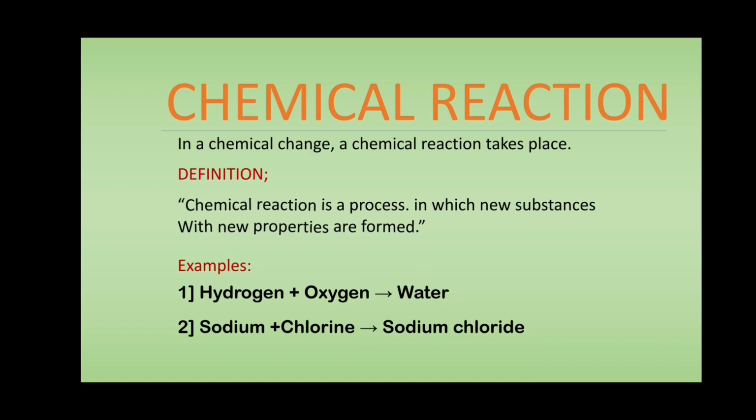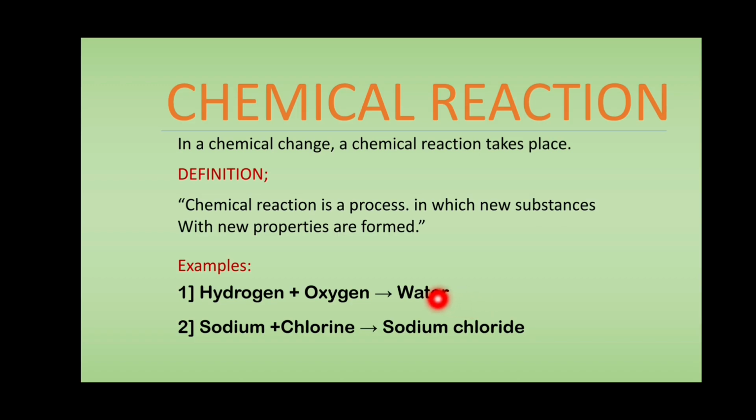Then consider the next example. When sodium reacts with chlorine, it results in the formation of sodium chloride. Here the sodium is a metal, and chlorine is a poisonous gas. Both of these chemically react together and give rise to sodium chloride.